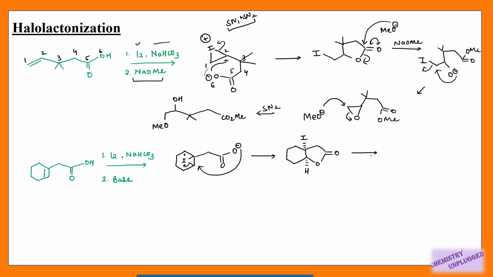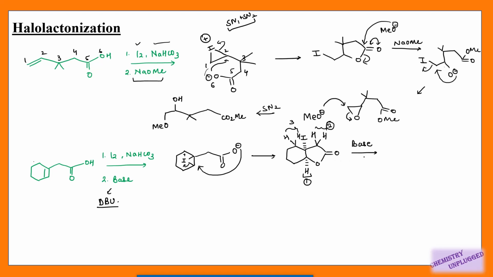Then in the next step we are using a base. This example has also been asked in the CSIR NET examination, and there they used the base DBU, right? So what will happen if we are using a base? We can remove 3 types of proton. We can remove this proton, suppose it is 1. We can remove any of these 2 protons, suppose these are 2, and any of these protons, suppose these are 3.